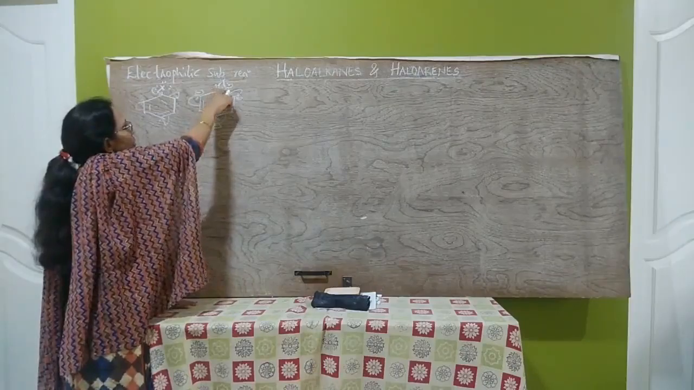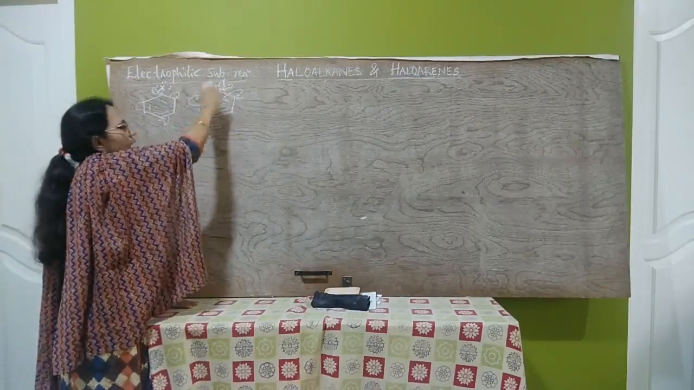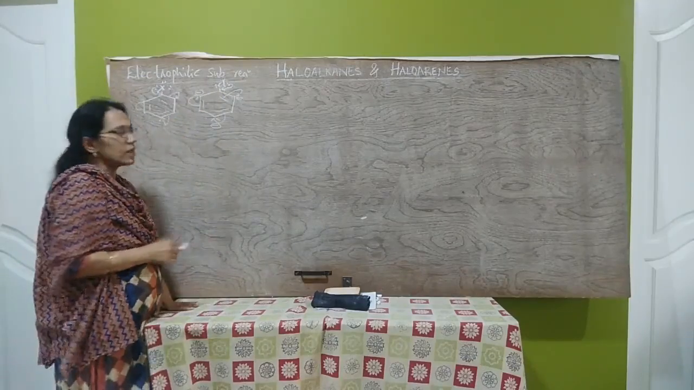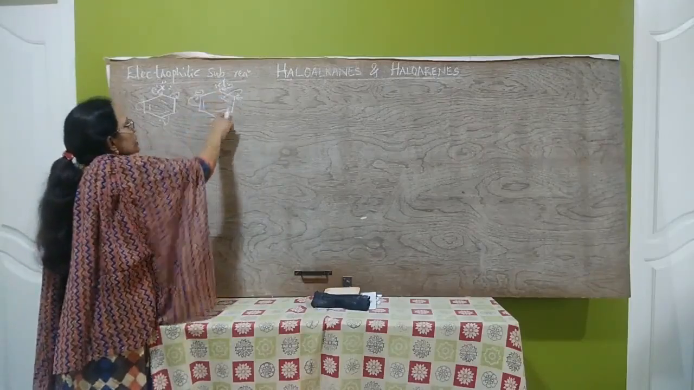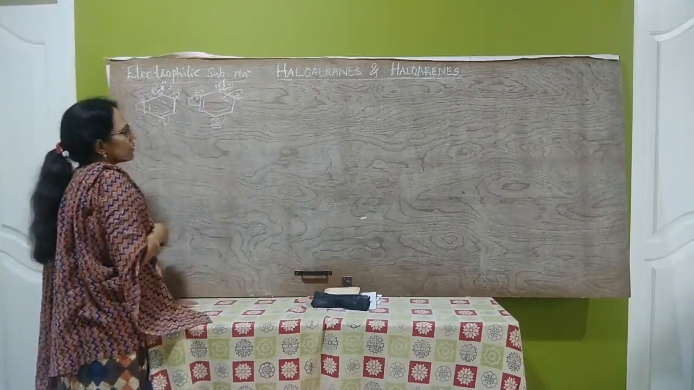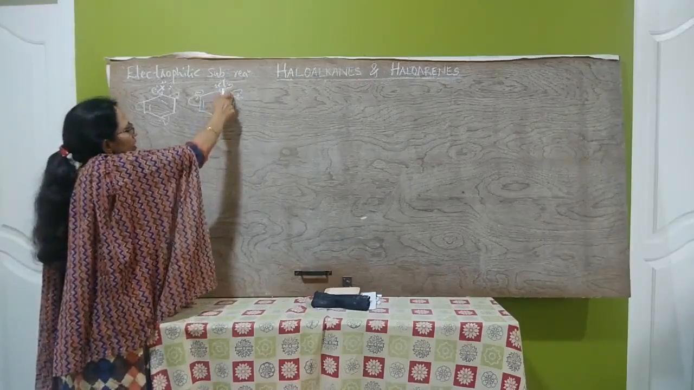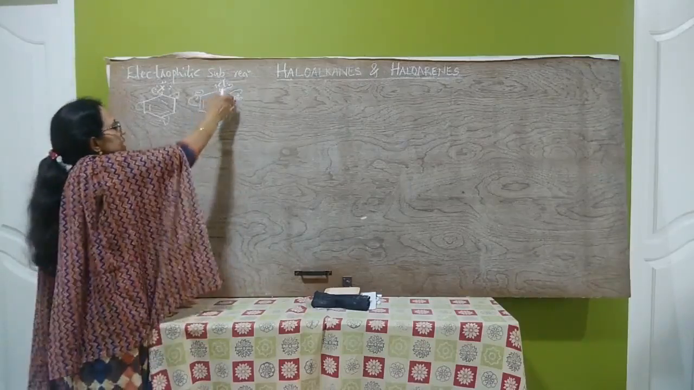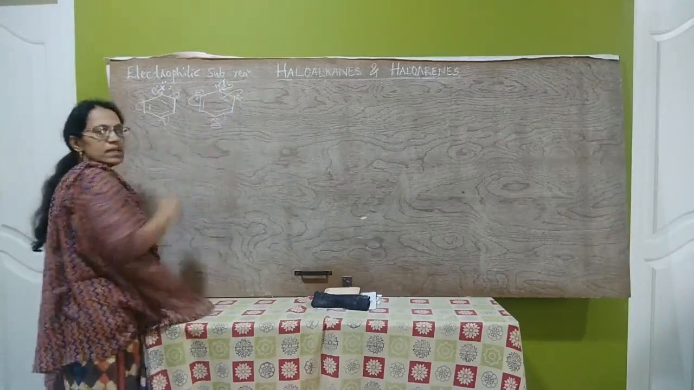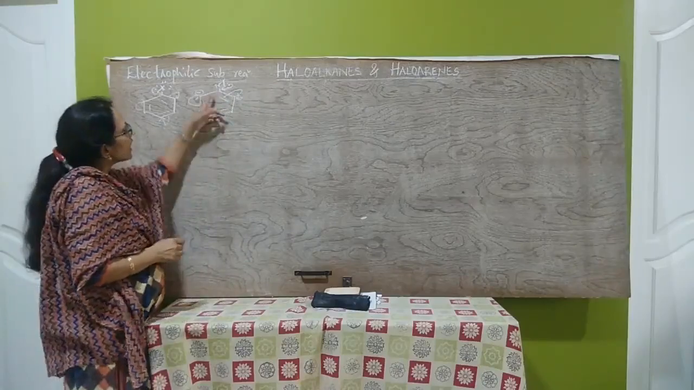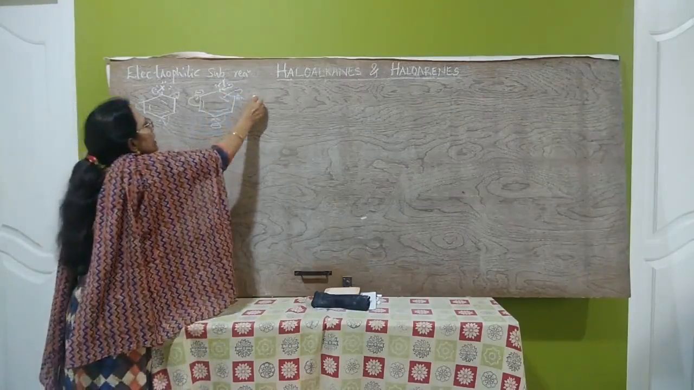But here one more effect operates. The halogens are highly electronegative, that means they are electron withdrawing. So chlorine withdraws electrons from the benzene ring. Therefore, it decreases the electron density in the benzene ring. That means it acts as the deactivator. That electron withdrawing effect is minus I effect.